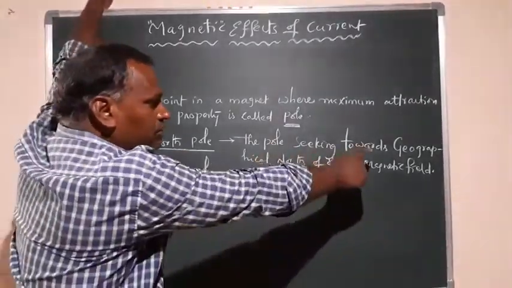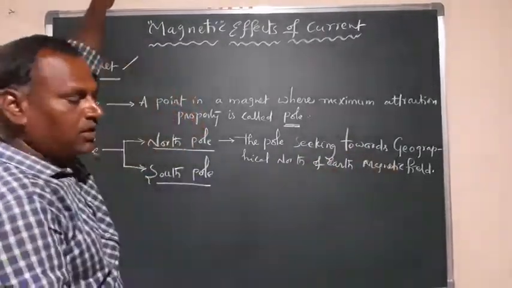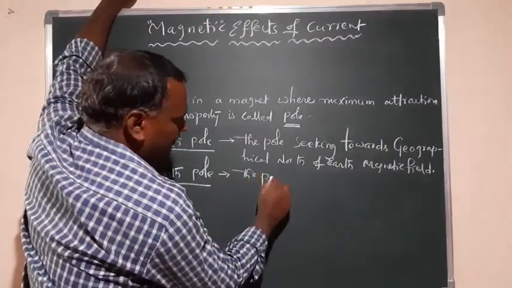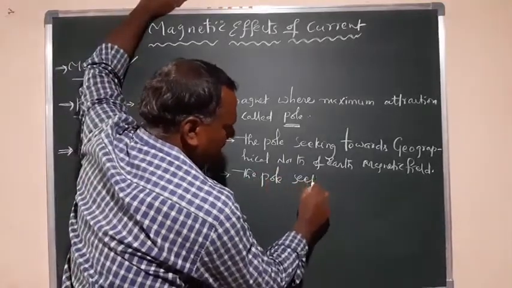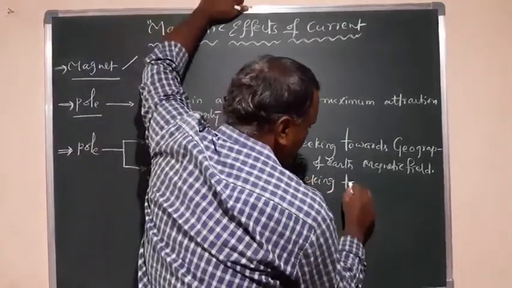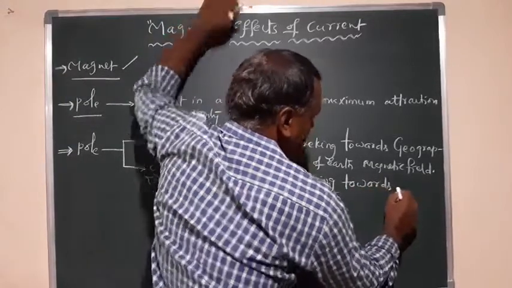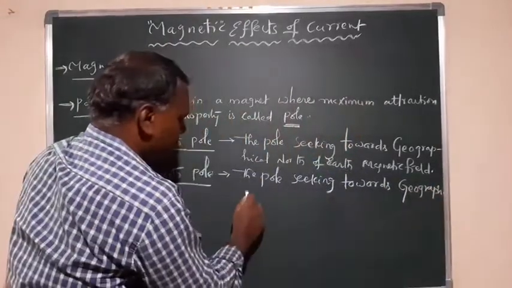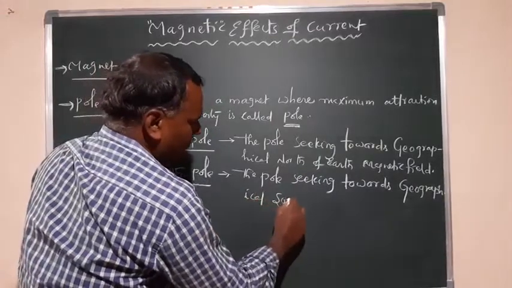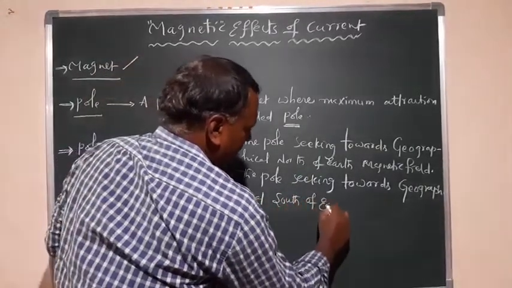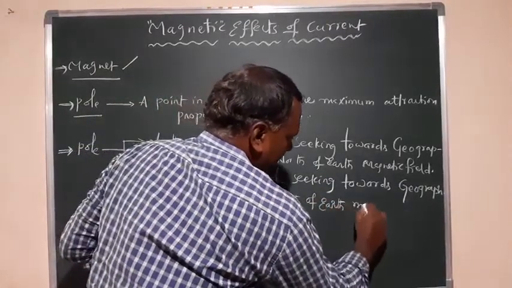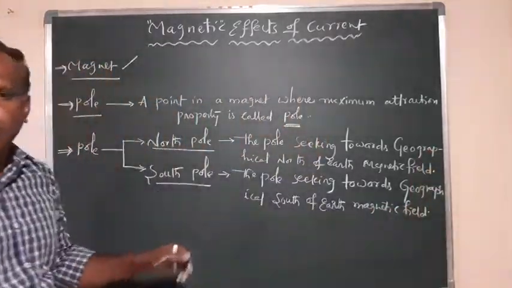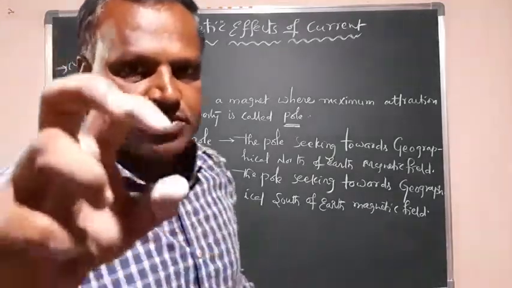The pole seeking towards geographical south of Earth's magnetic field is called the South Pole. Correct? So these are some basic points.